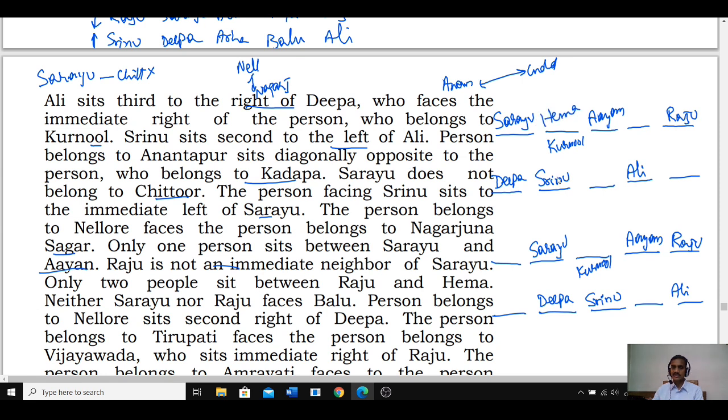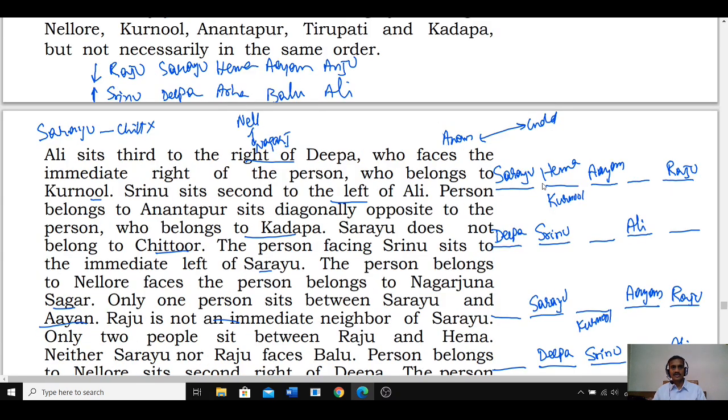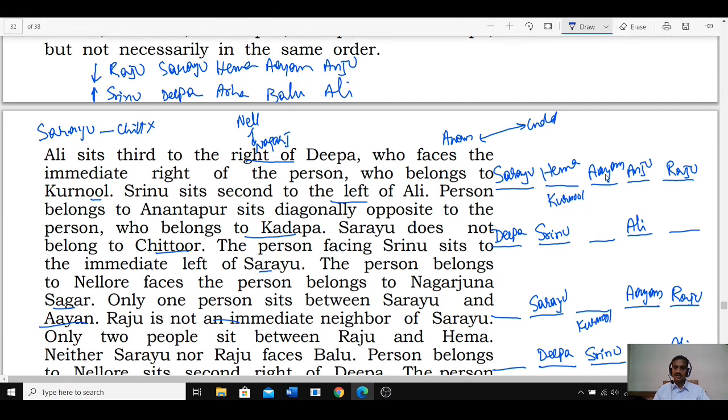Then Sarayu, Hema, Ayan. Then tell me who is the person left over: Sarayu, Raju, Hema, Ayan and Anju, so Anju must be at this place. Then coming back to this one: two people between Raju and Hema. As Raju is here, Hema and Sarayu would be in the same place, which is not possible. The second case is ruled out.